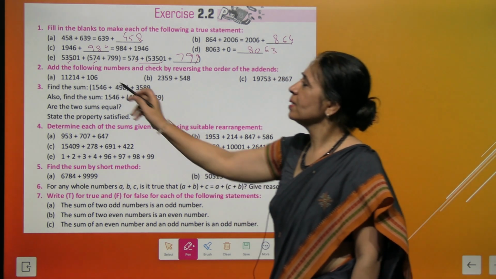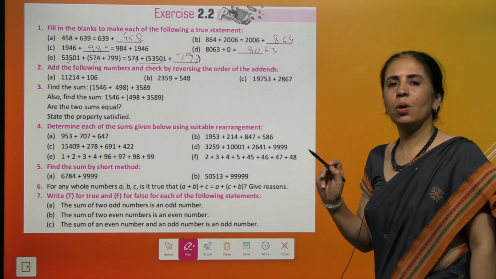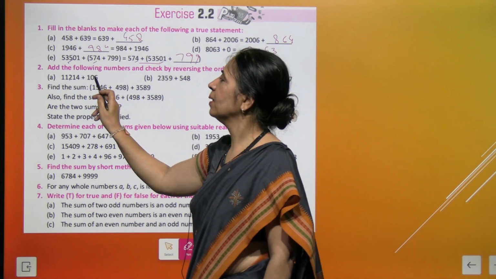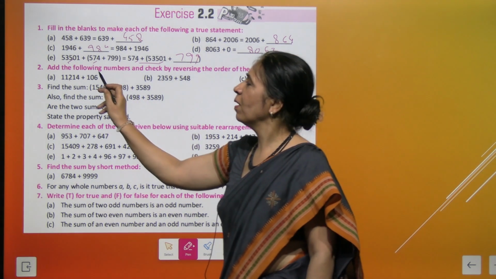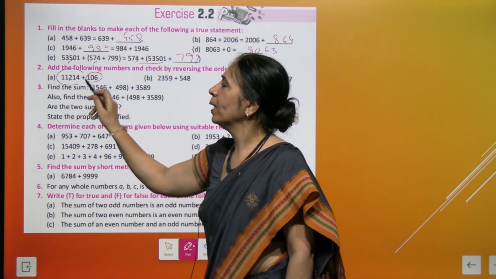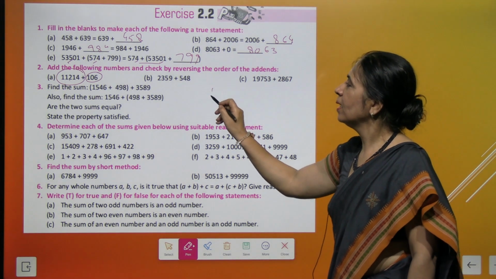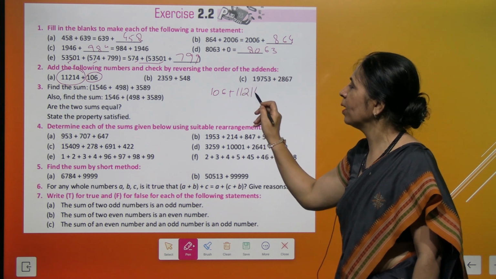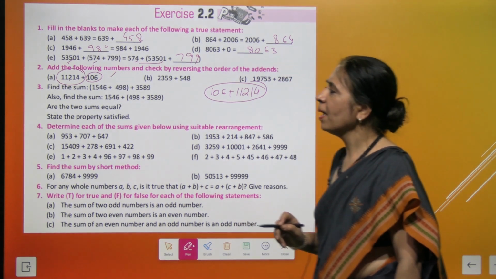Now the next question is, add the following numbers and check by reversing the order of addends. So we'll first add the numbers and then we'll reverse the addends. That means we'll be adding 106 with 11,214. So either it is 106 plus 11,214 or 11,214 plus 106, and both cases will give you the same answer.